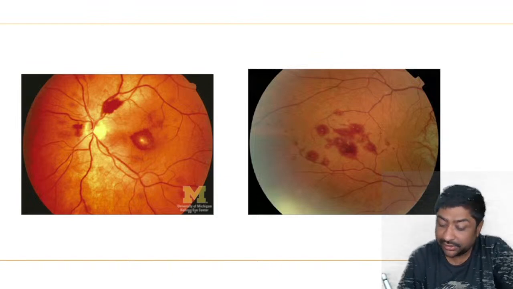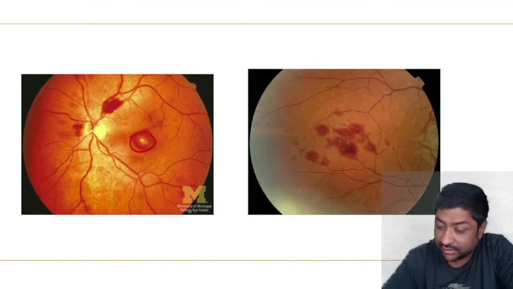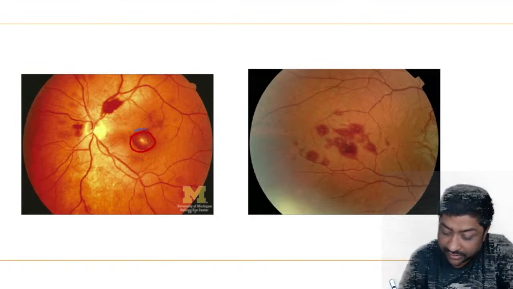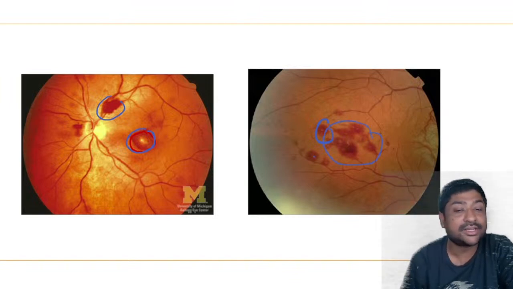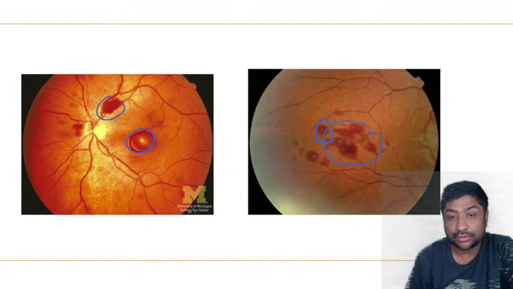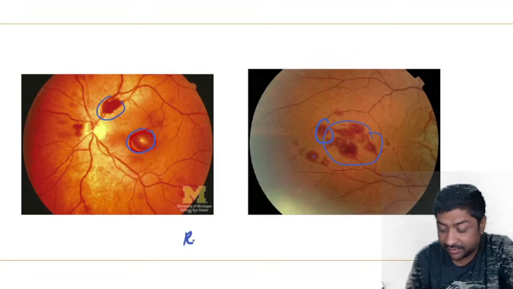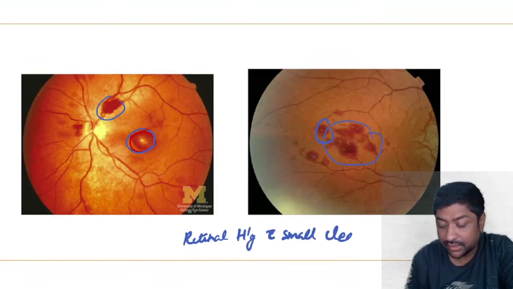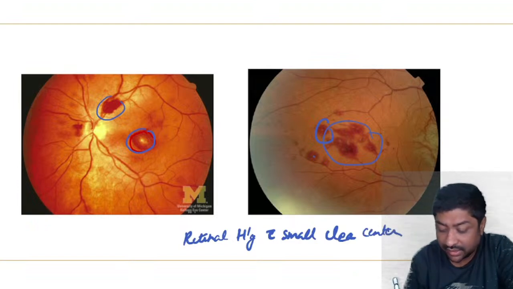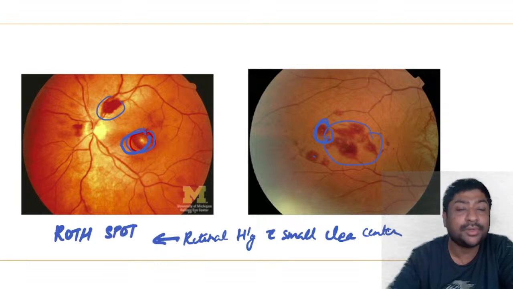What you see is a change of color in the retina, with these hemorrhagic spots. So what are these small hemorrhagic spots called? Basically these are retinal hemorrhages with small clear centers. Classically, you can see this clear center here, and this is what we call Roth spots. These are not very common, these are rare.